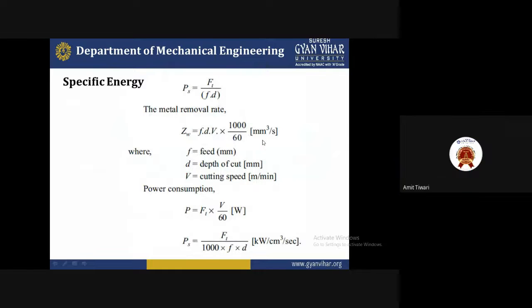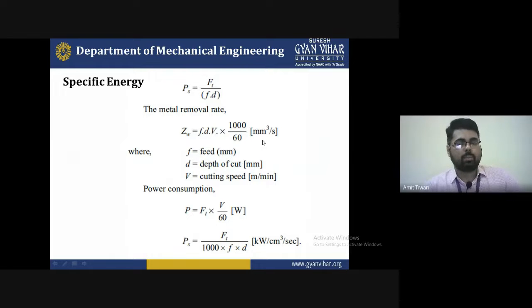Now the second part is specific energy. The specific energy is indicated by PS, that is specific energy, power consumption, equal to Ft divided by F times D. The metal removal rate ZW is equal to F times D times V times 1000 divided by 60 mm cubed per second, where F is the feed in mm, D the depth of cut in mm, and the cutting speed is in meter per minute.